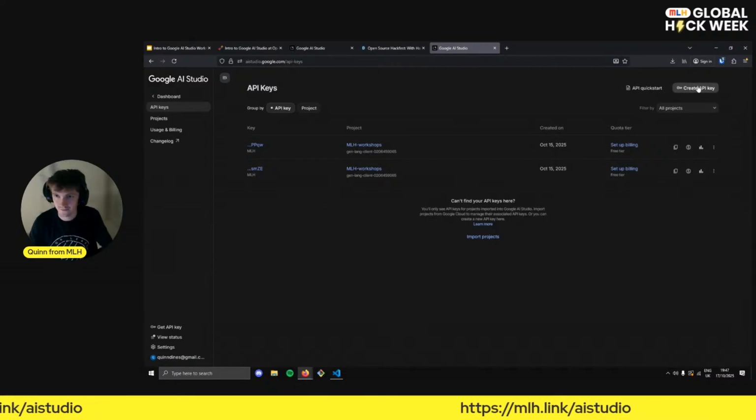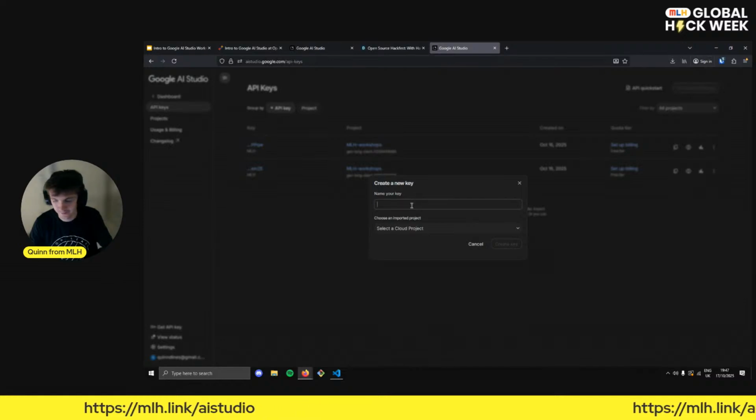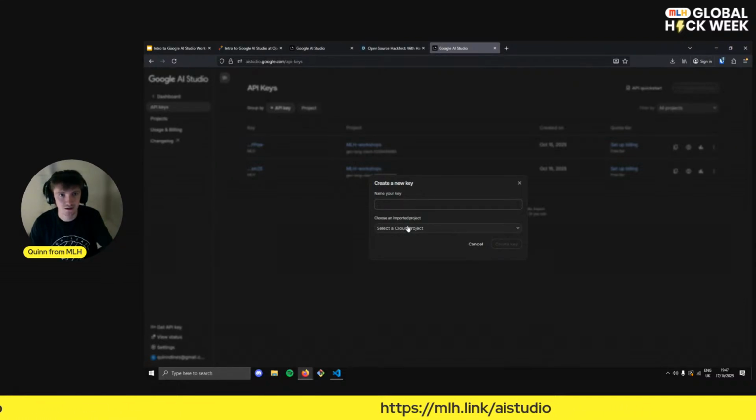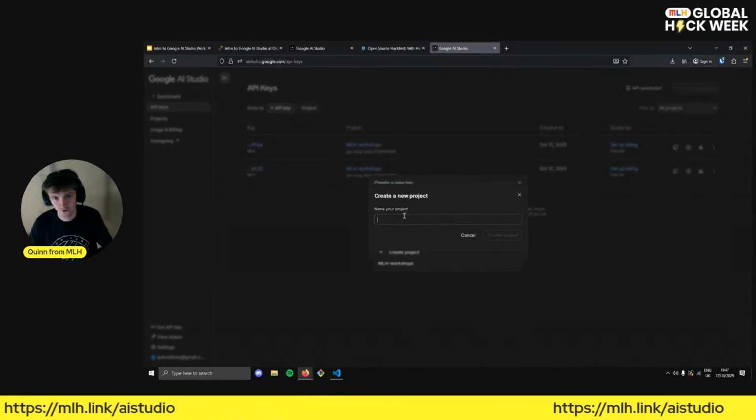So let's make one. If we go up to Create API key at the top, we can click that and we can name a key. We also have to choose a project for it to belong to. I've already got one called MLH Workshops, but let's say you don't have one. So we're going to create a project.